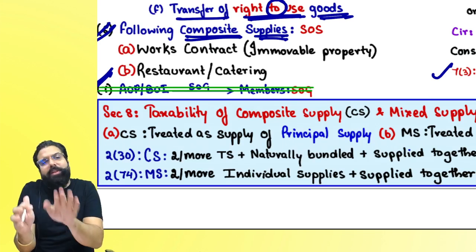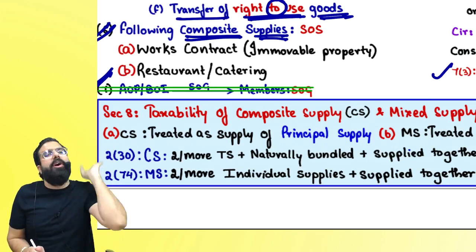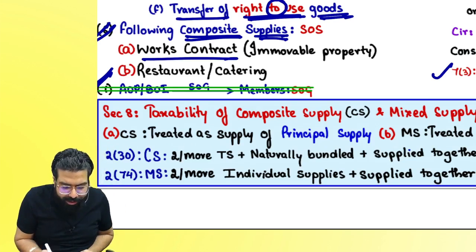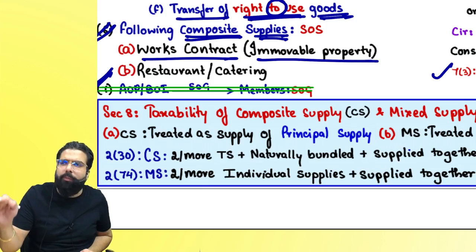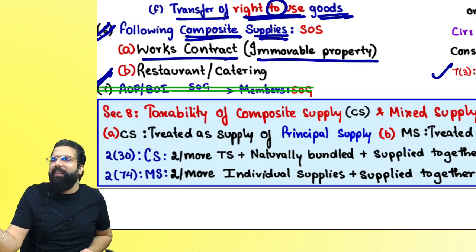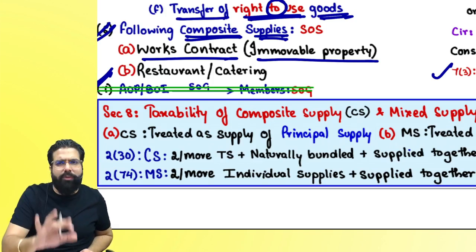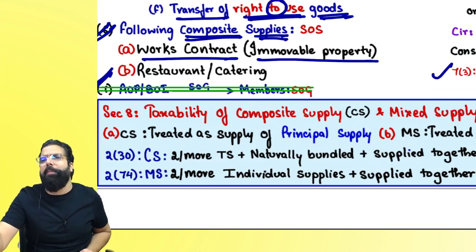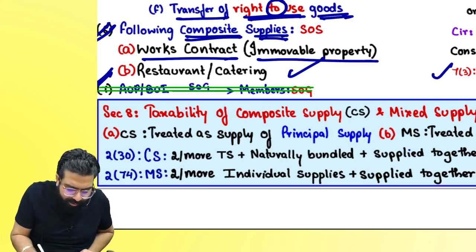Are we clear? Now they are going ahead and telling in these two scenes, always take it as supply of service. It says works contract, which is in relation to immovable property. Works contract is always in relation to immovable property. Works contract means construction, erection, commissioning, fabrication of an immovable property, and it is always a works contract service, and always it will be a supply of service. Restaurant or catering will always be a supply of service. Yes sir, point is clear.